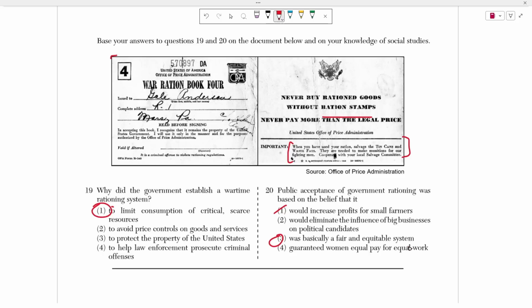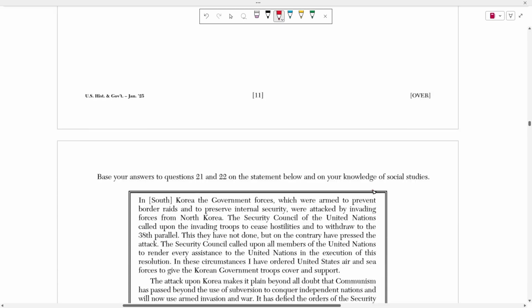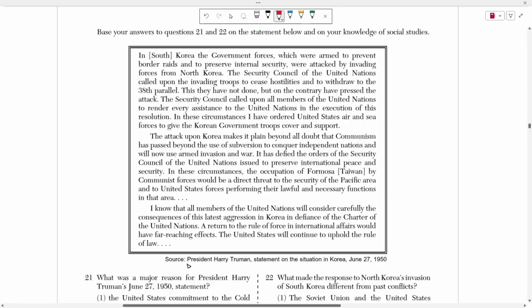that it was basically a fair and equitable system, right? I get to eat less food, but at the same time, I get to support my troops across the world who are fighting against an enemy that I don't want to win, and eventually control the world. I don't want the Nazis to control the world, and as a result, I'm going to eat less food. I'm going to recycle my tin cans to make more bullets. So that's just saying that it was a fair and equitable system. If you agree to someone, or with something, or with a choice, obviously you're saying that it's equitable and fair, right? So number 21 and 22 are based on President Harry Truman's statement about the situation in Korea.